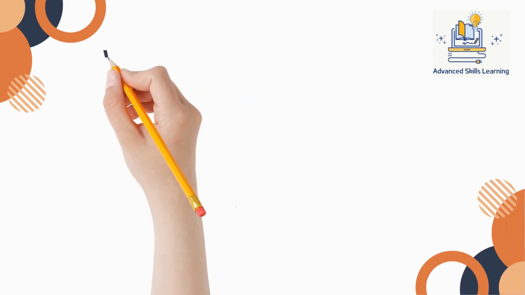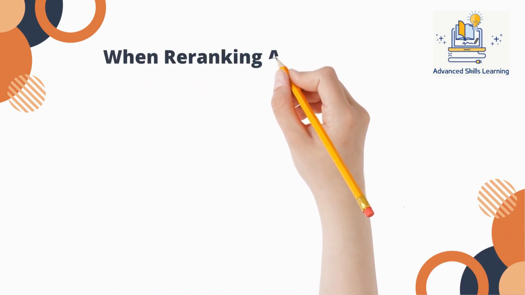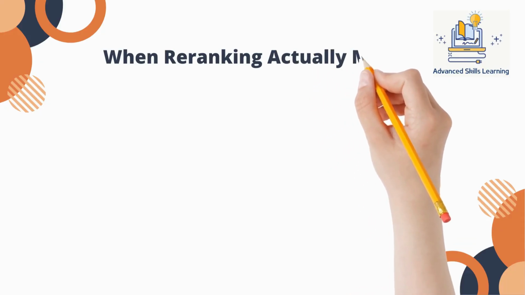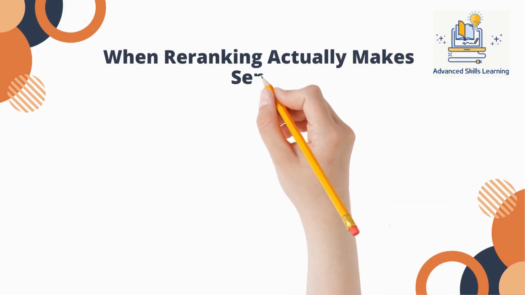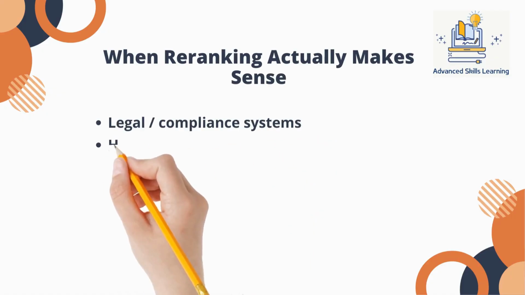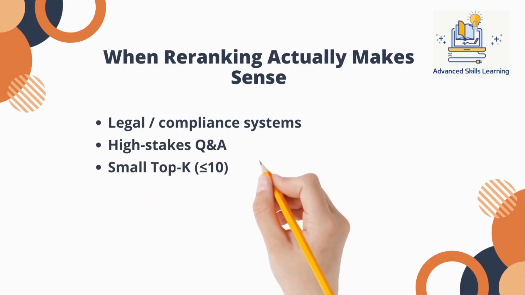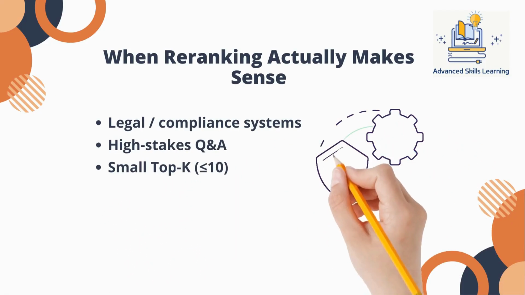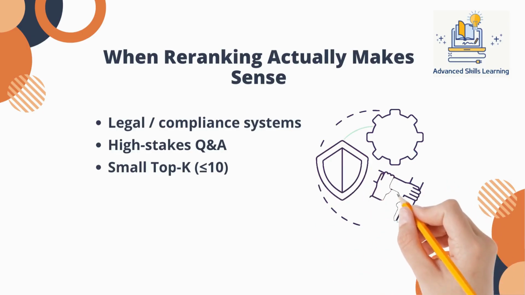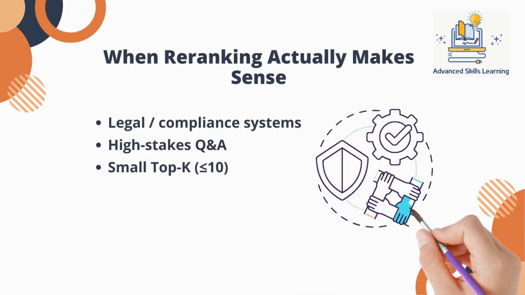So when does reranking actually make sense? When precision is mission critical. Legal research, compliance review, medical decision support, environments where returning the wrong top document has serious consequences. Even then, constrain it. Keep top K small, 10 or less is usually manageable. Measure latency impact continuously. Monitor P95, not just averages. And test behavior under load, not just in isolation.